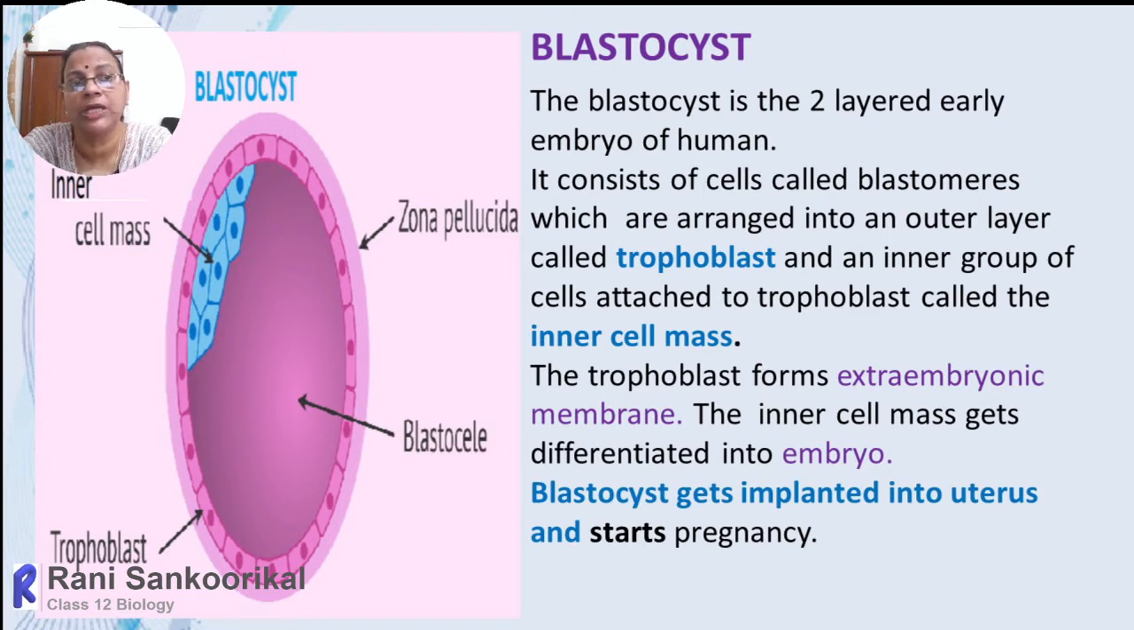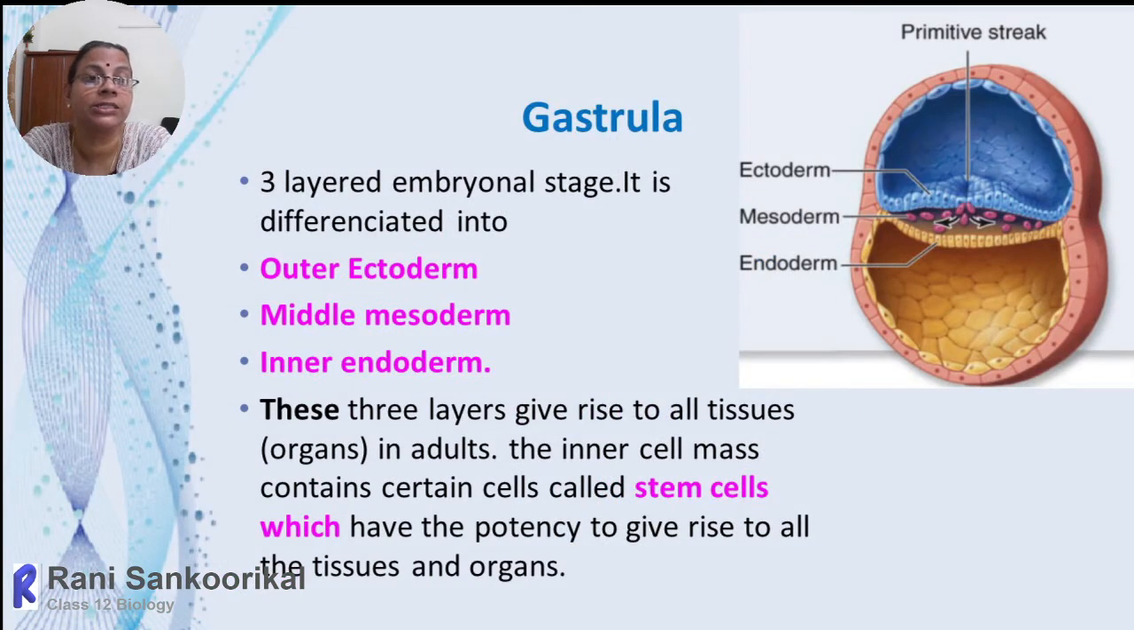That means the blastocyst, which reaches the uterus, will attach to the inner lining of the uterus at any region, and there it will stick on. How does it stick on? I already said, the trophectoderm. The trophectoderm gradually differentiates into the extraembryonic membranes. Normally, extraembryonic membranes means there will be 4 layers, that is chorion, allantois, amnion, and yolk sac.